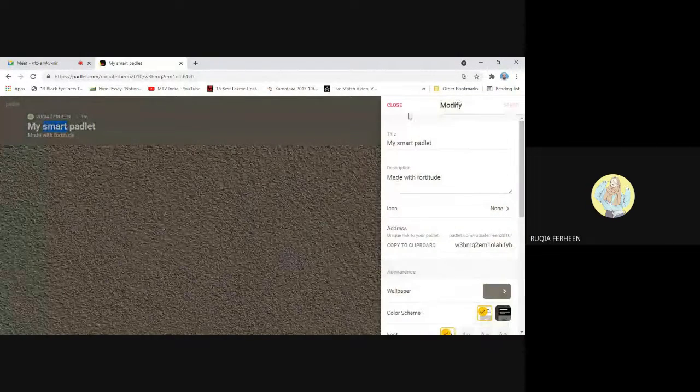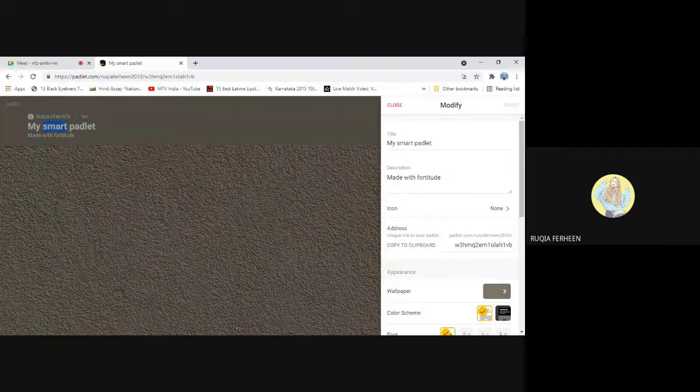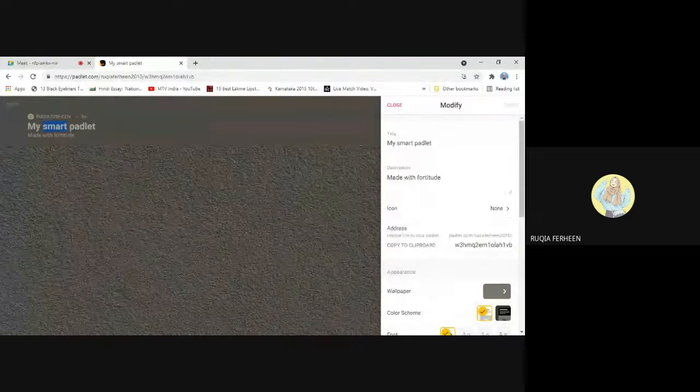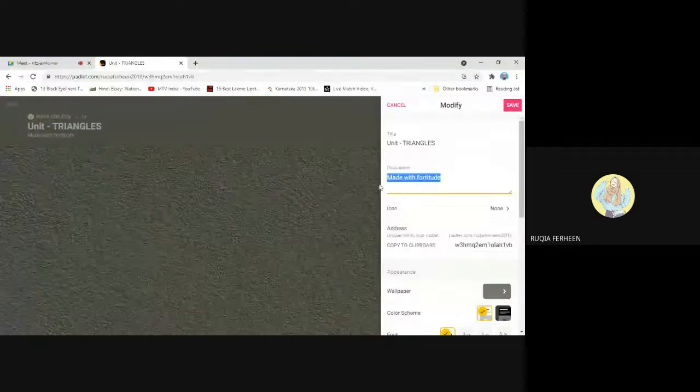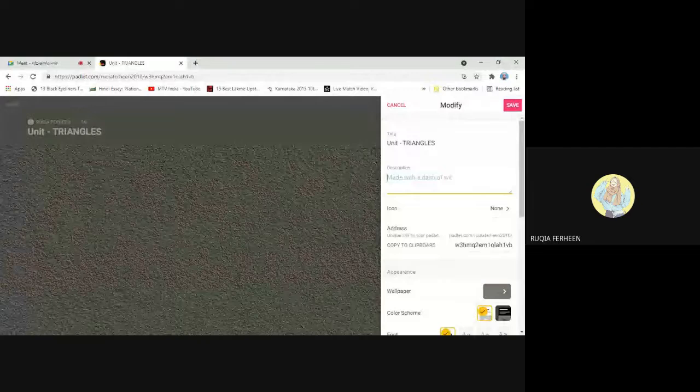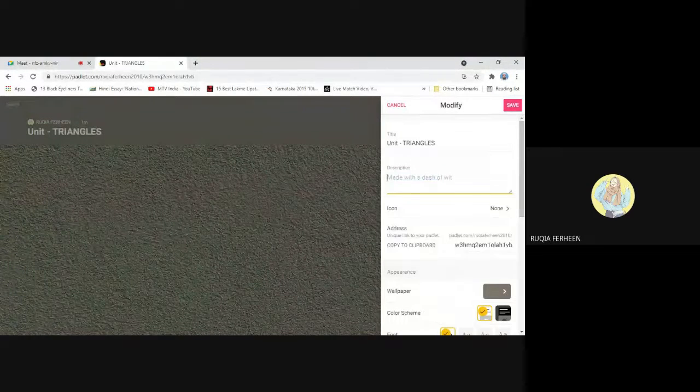So here you can see I have the area where I can modify. Here the title, my smart Padlet. I'll change this title to unit triangles. Your description: here for teachers, as we are teacher trainees, I suggest to enter the contents which you are going to cover, which you are going to post in this Padlet.